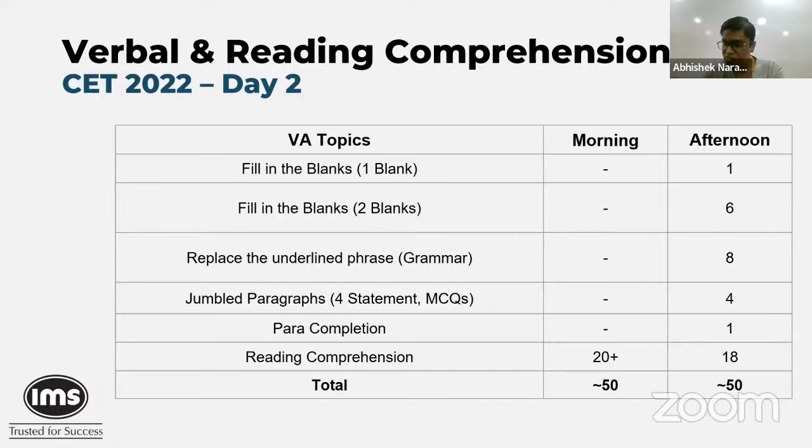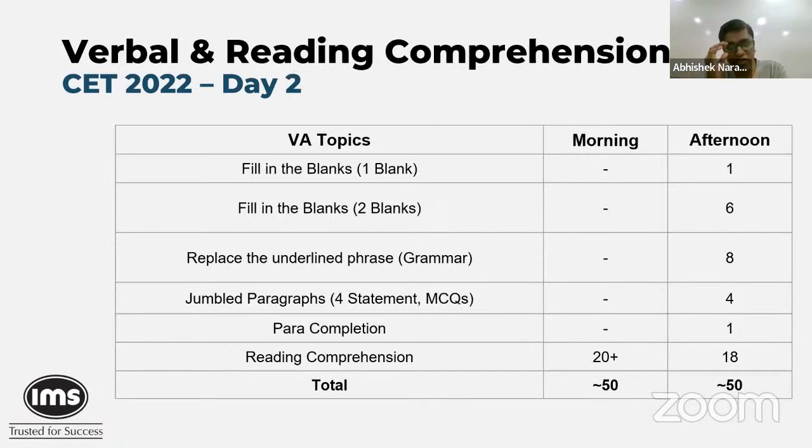So a common question that has come up is, what happens tomorrow? Obviously, we don't want to comment on what to expect tomorrow, because anything can turn up, right? Just because both slots of today had a slightly more difficult paper than both slots of the first day, that has no bearing on what you can get tomorrow, right?